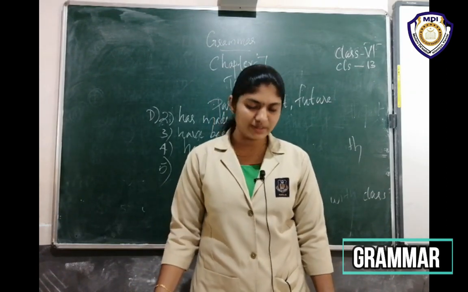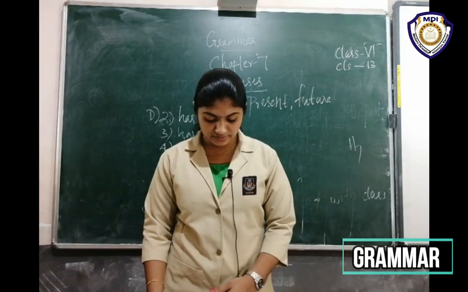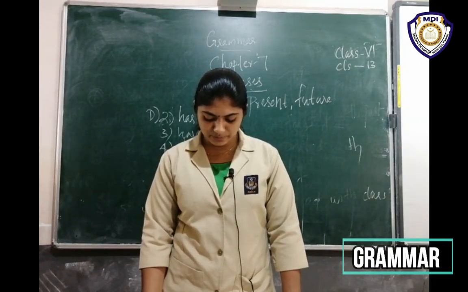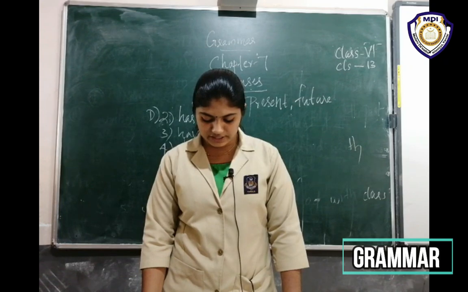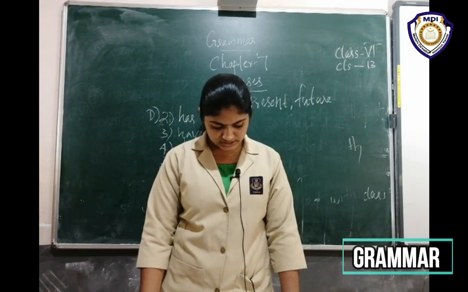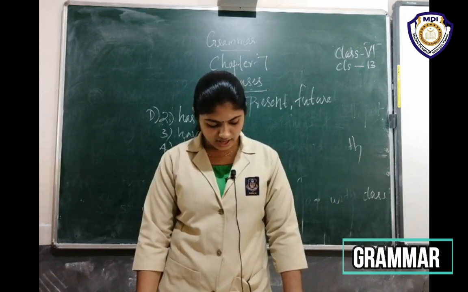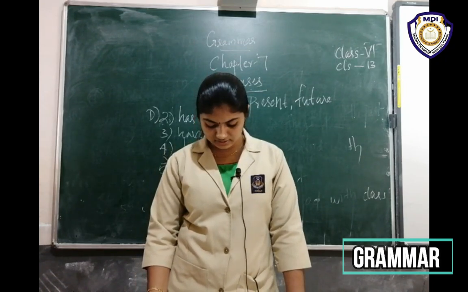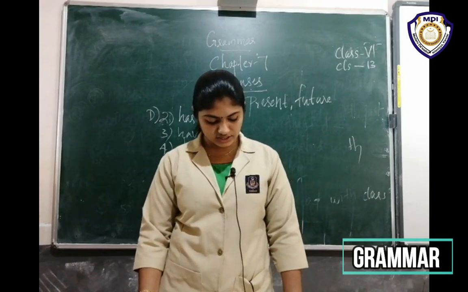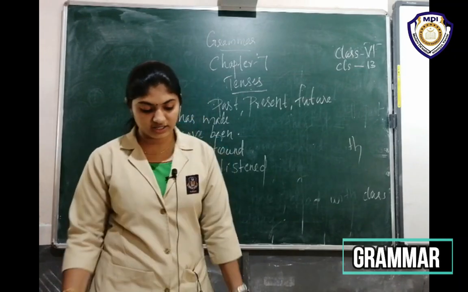If you have any doubts, please ask me. Okay. Then exercise number G. Fill in the blanks with the present perfect continuous tense of the verbs given in the box. First one: It dash since last night. It has been rain. Change into raining. Has been raining.